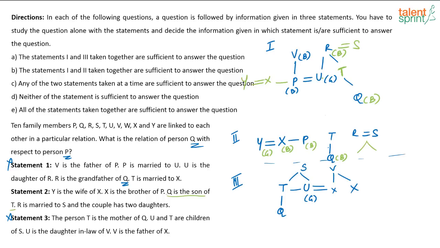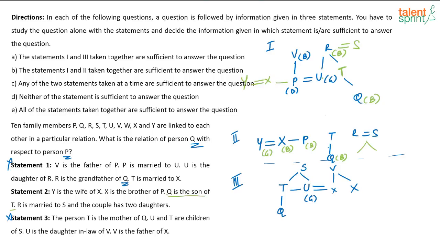So if I combine statement 1 and 2, I am getting the answer. I hope it is clear. Sorry for the little bit of confusion in between. See, when you combine statement 1 and 2, you very clearly understand that Q is a male person, and Q is P's wife's sibling, who is T, their son.